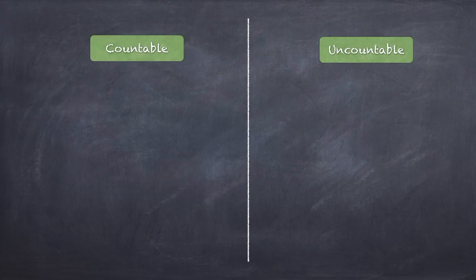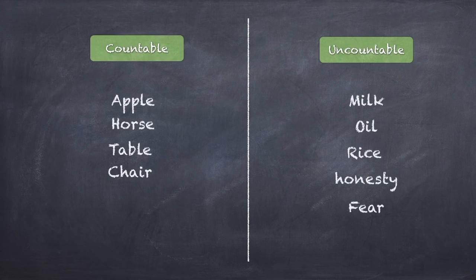Another category of looking at nouns is whether the nouns are countable or uncountable. Okay, for example, apples are countable and milk is not. Right? You can have 5 apples or 7 apples or 2 apples or 1 apple, but you can't say 1 milk or 2 milk or 7 milk, right? There is just milk. You will say that no, there are 2 liters and 3 liters of milk, right? But again, the 2 and the 3, the numbers work on the liter, not on the milk itself, right?